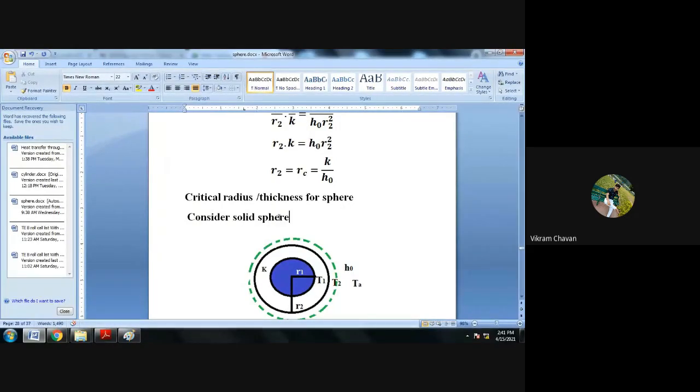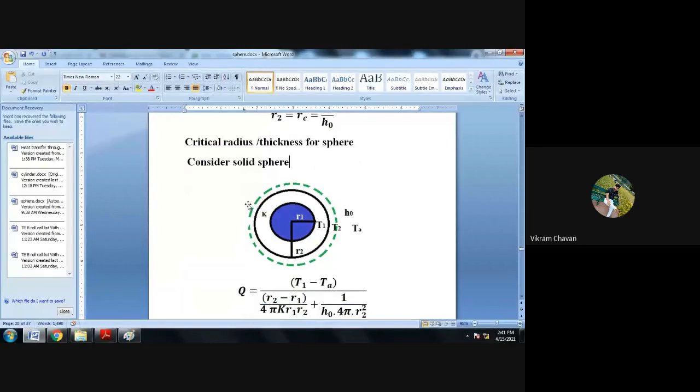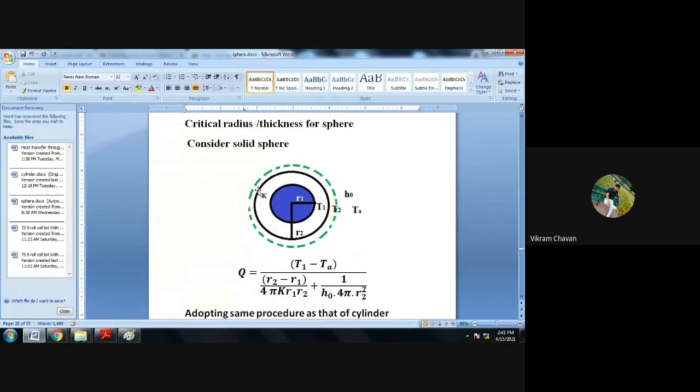Consider a solid sphere. Draw the diagram. This blue colored circle is the sphere having radius R1. Over that sphere, insulating material is provided having radius R2.